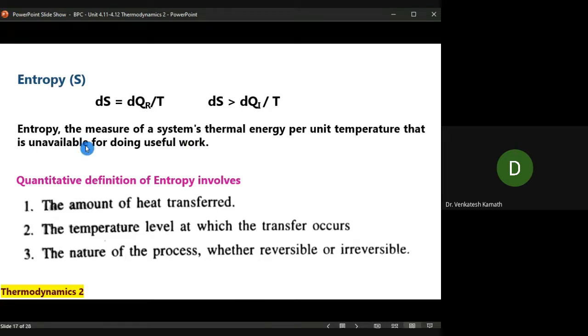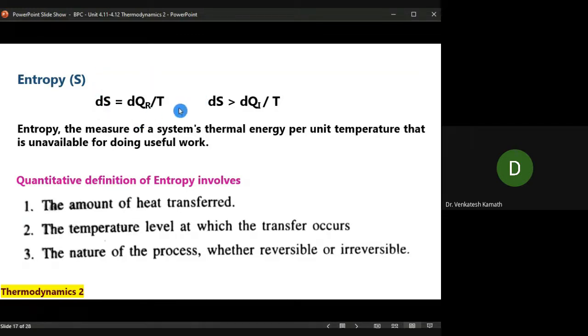You have to define it quantitatively along with that. You can say entropy is a measure of system thermal energy, a measure of randomness or disorderedness of the system, which can be defined quantitatively as follows.